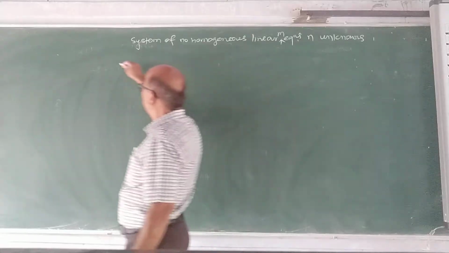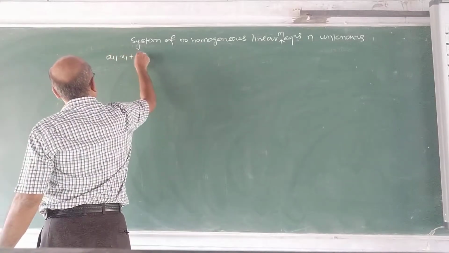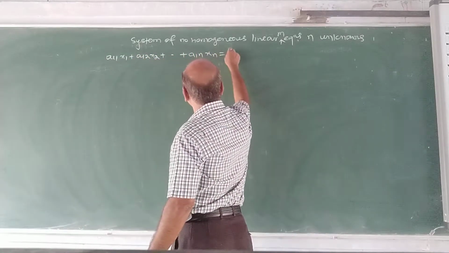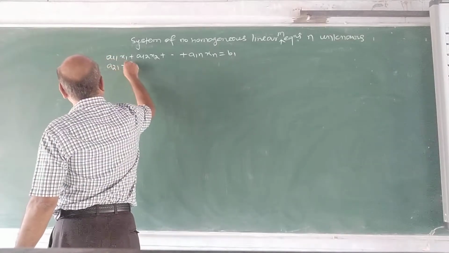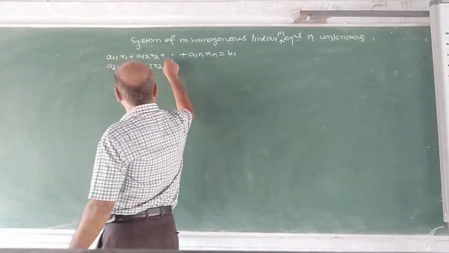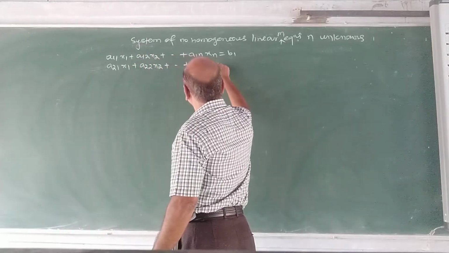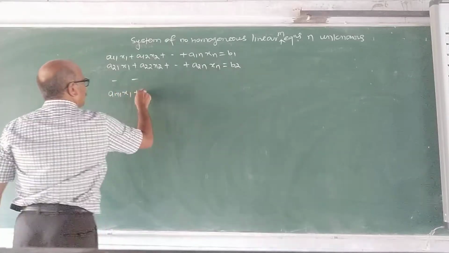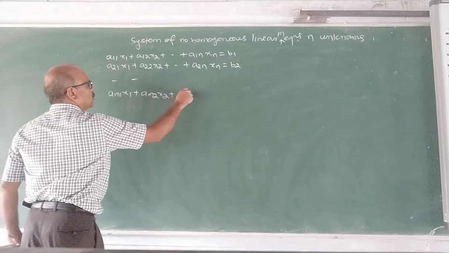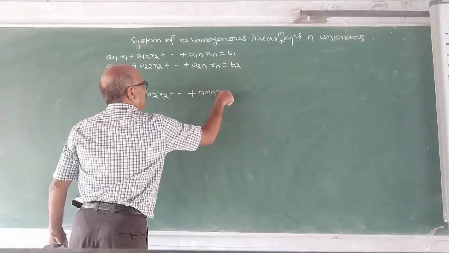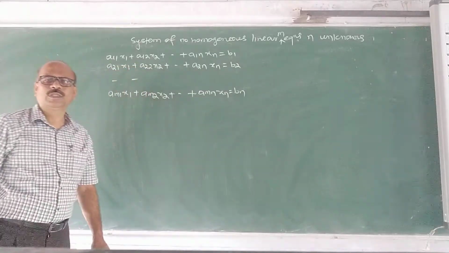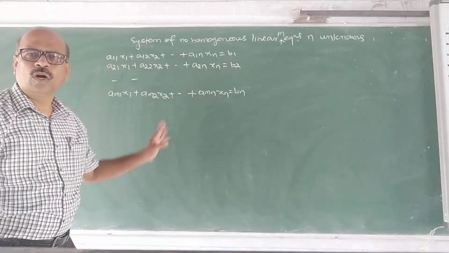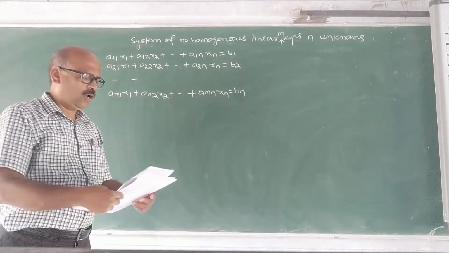What is the system of equations? a11 x1 plus a12 x2 plus so on, a1n xn is equal to b1. a21 x1 plus a22 x2 plus so on, a2n xn is equal to b2. Finally, am1 x1 plus am2 x2 plus so on, amn xn is equal to bm. Suppose one of these b1, b2, bm is not 0, then it is called non-homogeneous equations.